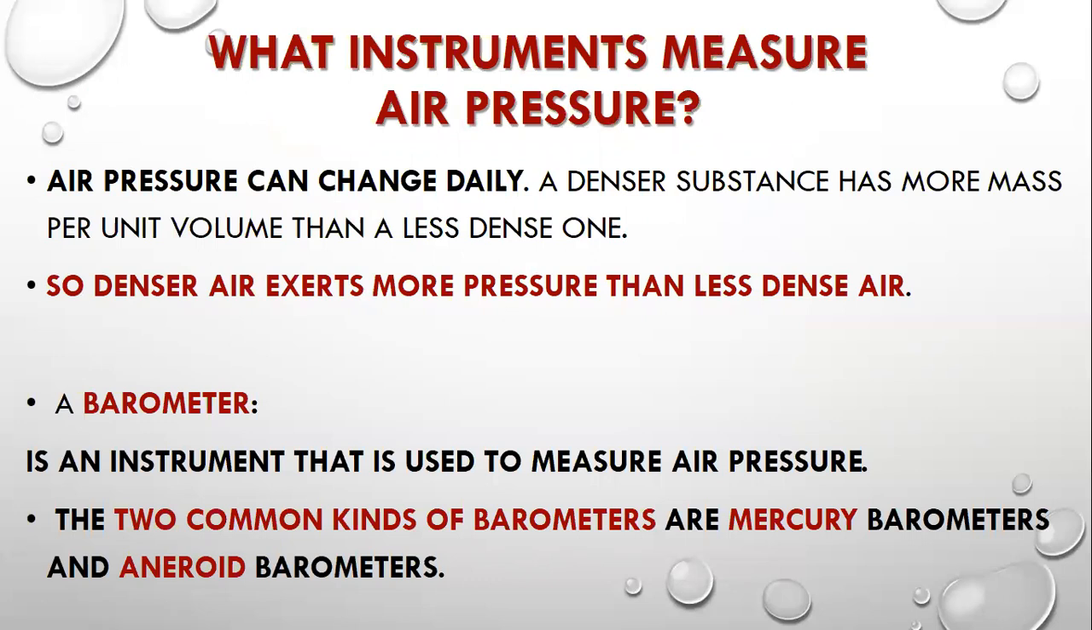What instruments measure air pressure? First of all, air pressure can change daily, and a denser substance has more mass per unit volume than a less dense one. So denser air exerts more pressure than less dense air. A barometer is the instrument that I can use in order to measure the air pressure. And we have two kinds of barometers, guys: mercury and aneroid barometers.